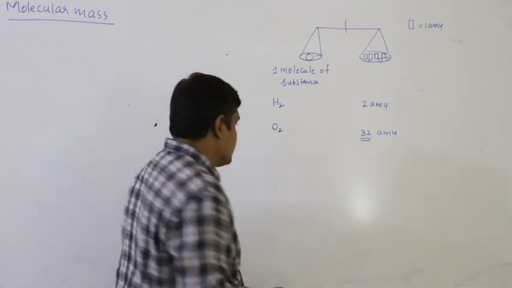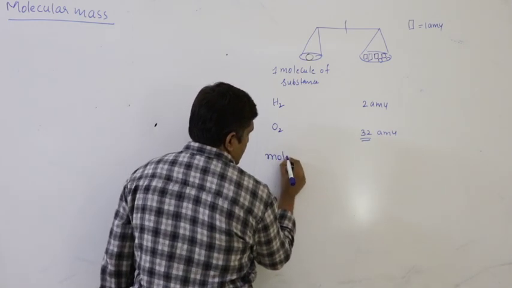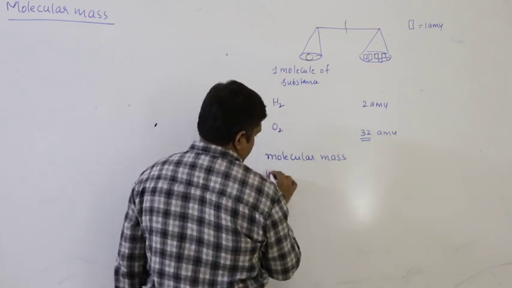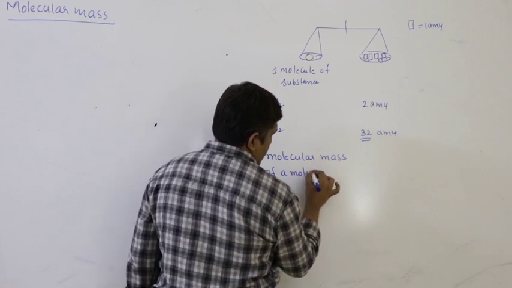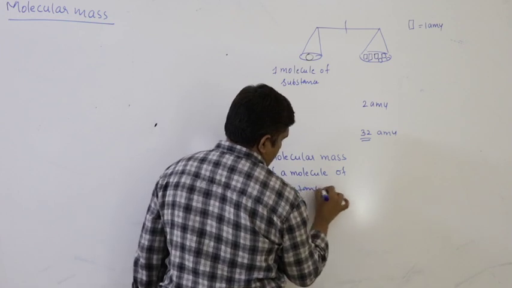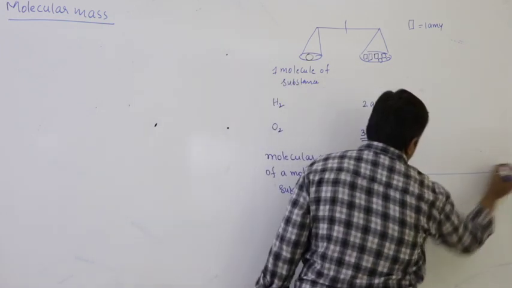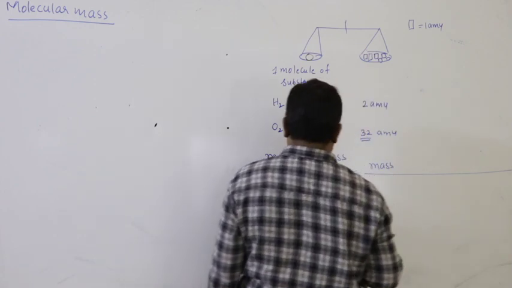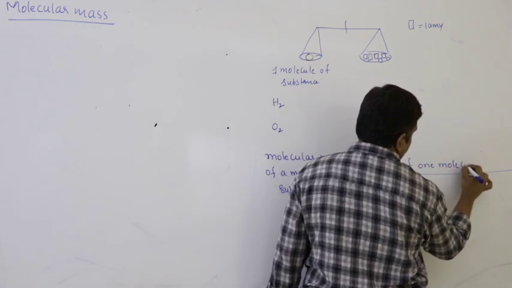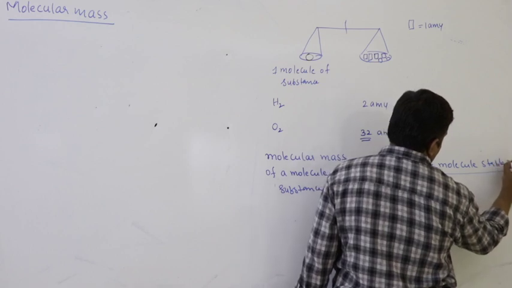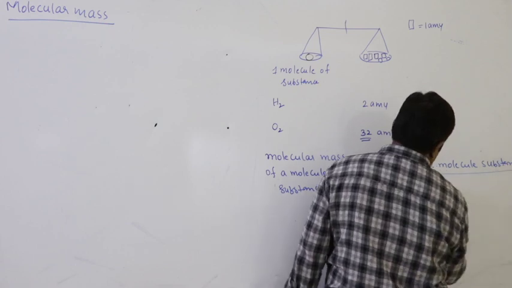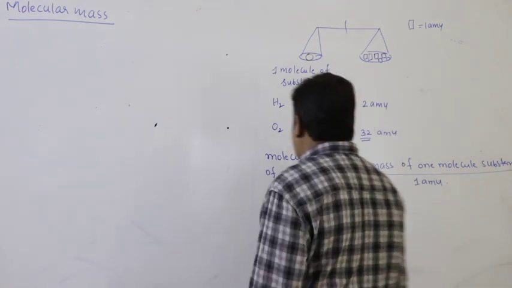So, what can I write now? Molecular mass of a molecule of a substance is equal to the mass of one molecule of the substance by 1 AMU.